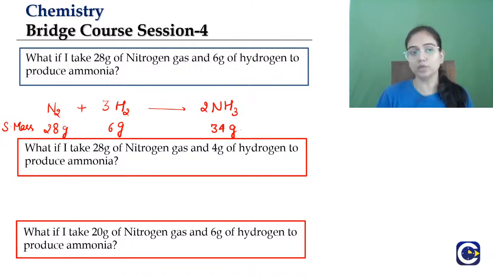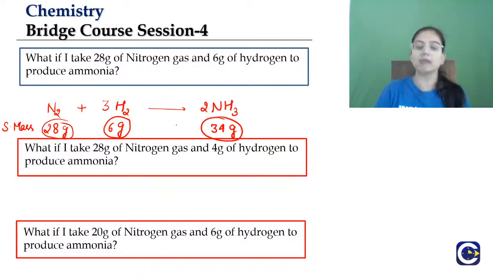Now students, you can see that 28 gram of nitrogen is reacting with 6 gram of hydrogen, then 34 gram of ammonia is formed. Okay, try to understand what I am trying to say.